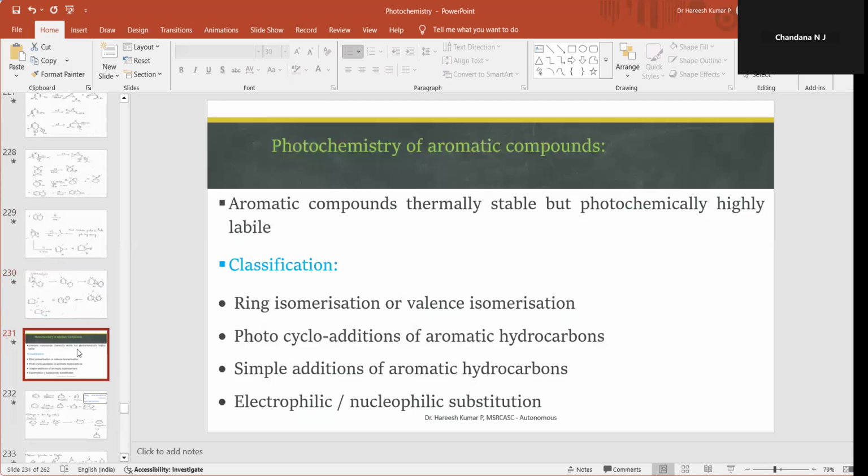With this, I'm taking the photochemistry of aromatic compounds. Aromatic compounds are thermally stable, but photochemically highly unstable or labile.